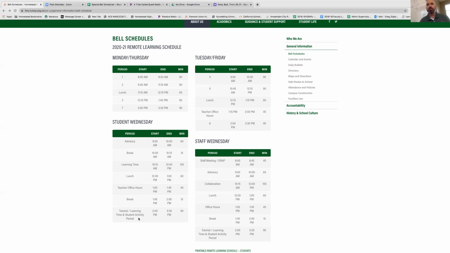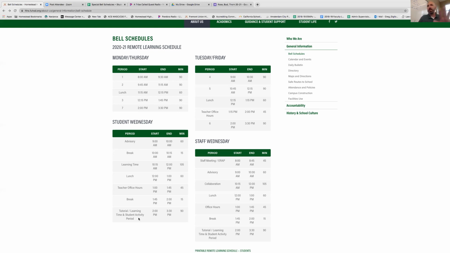There's also a thing here called student activity period. That's something that we're still developing, but the concept behind it is that this is where clubs would meet. This is where we might have class meetings. We could have things like a rally or activities going on for students. This could be when teams start to get together, they could have meetings, that kind of thing. So it is a wide open thing.